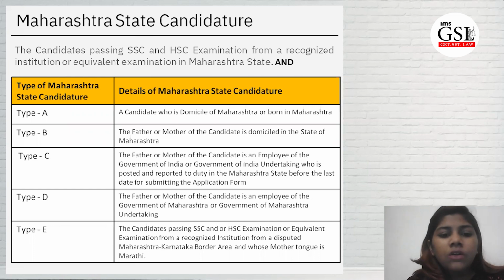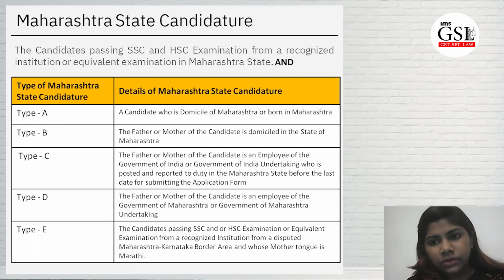Type D is where the father or the mother of the candidate is an employee of the Government of Maharashtra or a Government of Maharashtra undertaking. And type E is where the candidate passed the SSC and HSC examination or equivalent examination from a recognized institute in a disputed Maharashtra-Karnataka border area and whose mother tongue is Marathi. When you are filling the form, please make sure you read the categories in detail again, sit with your parents or elder sibling, and make sure it is done. If you have any other issue, please contact me or any of your area mentors.